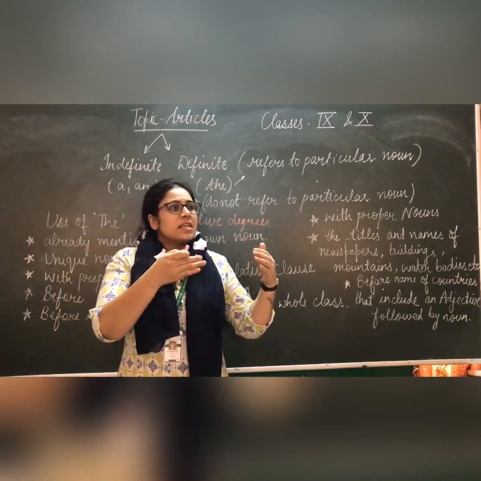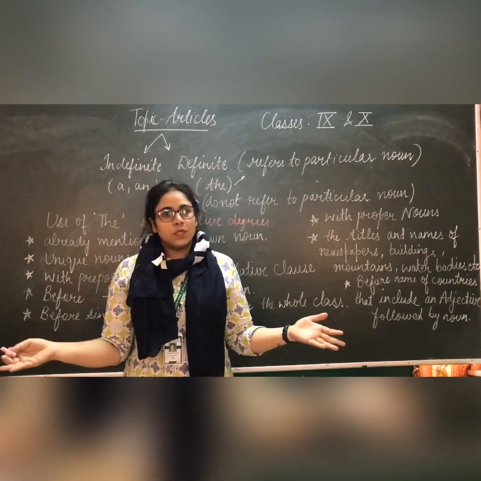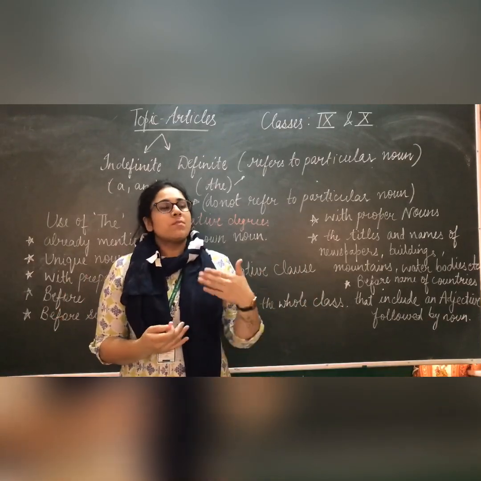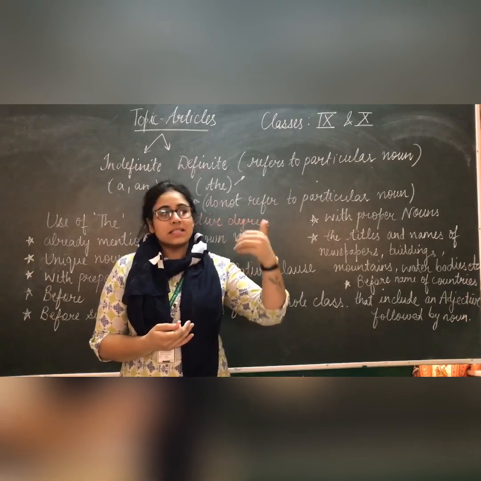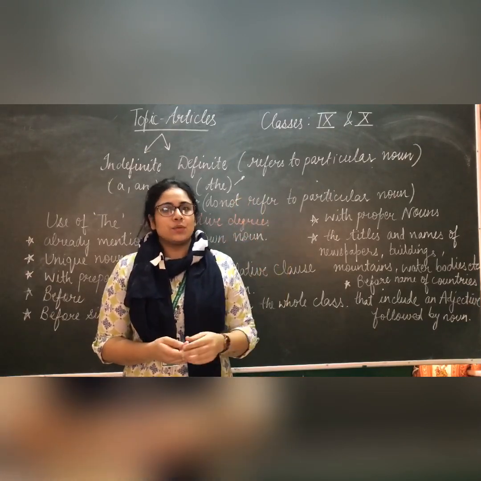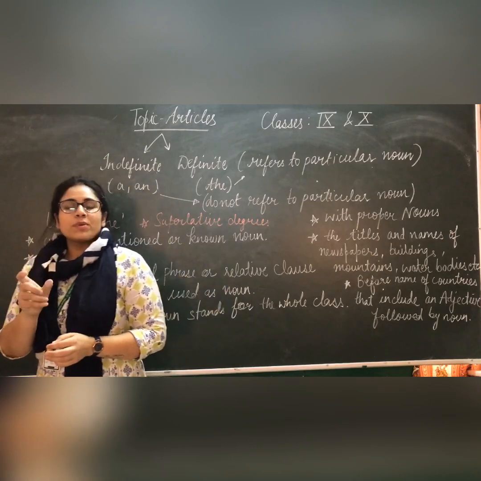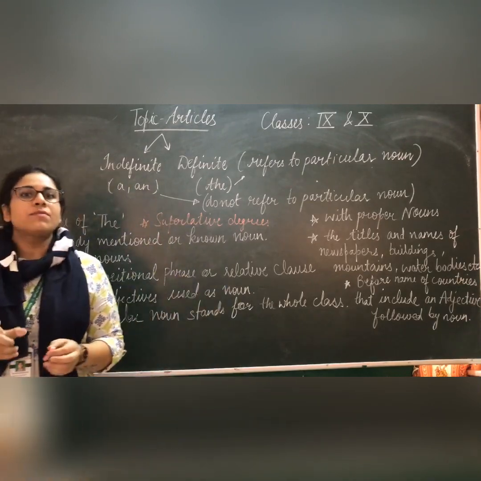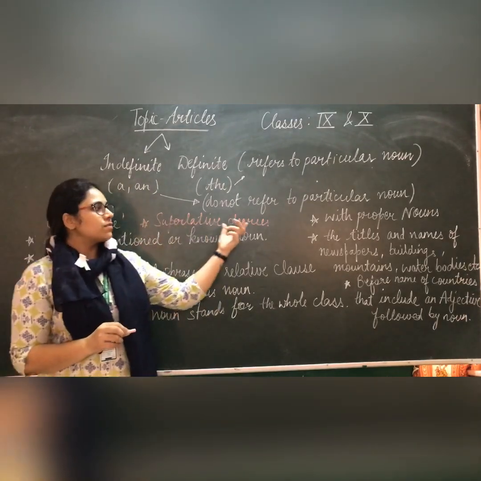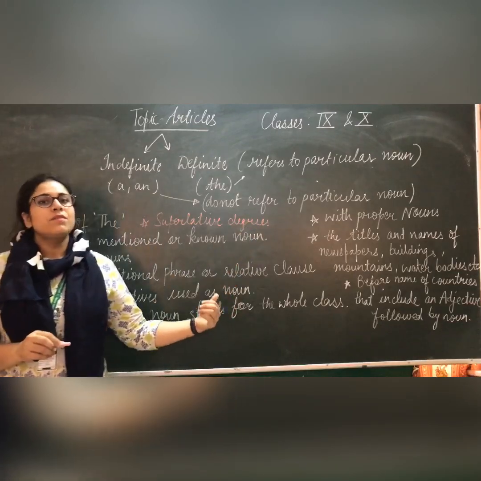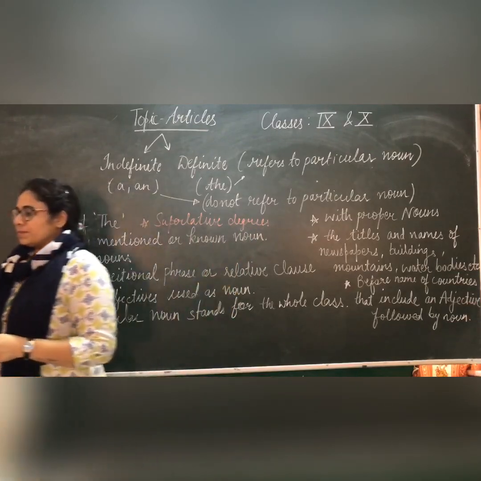It means there may be any number of news items, but we are talking about the recent, latest news. So latest is the superlative degree of the adjective. When we are using superlative degrees of adjectives, we again use the article the.